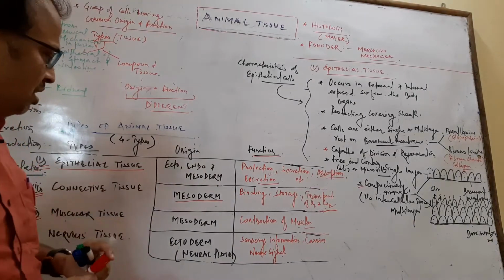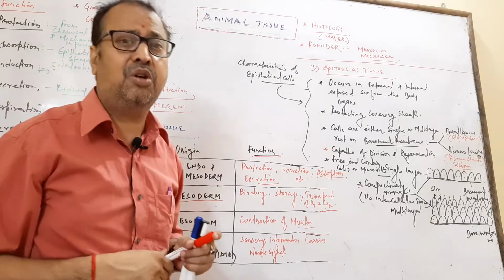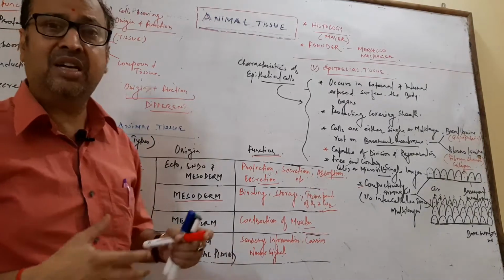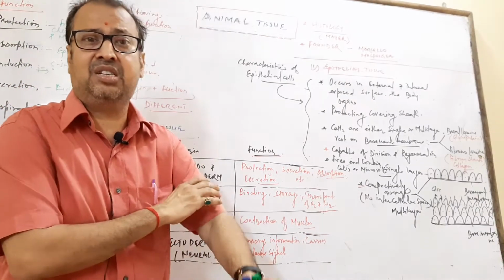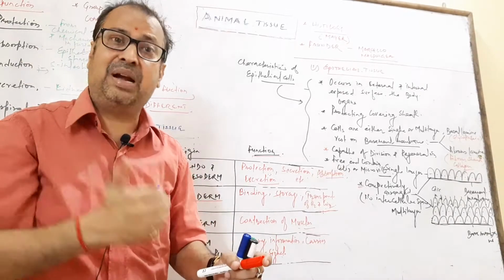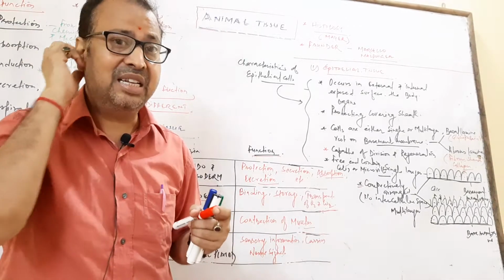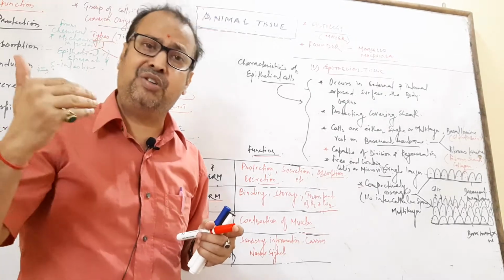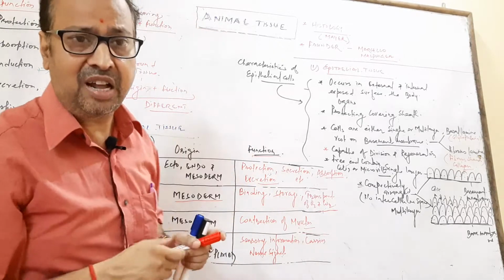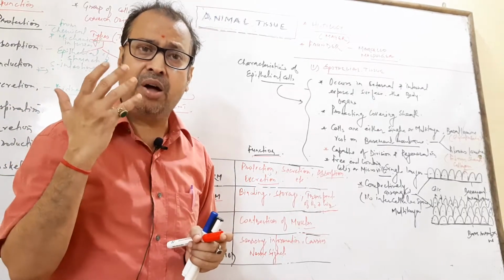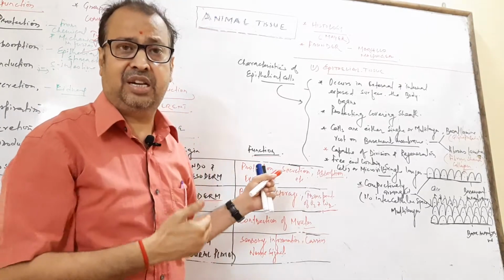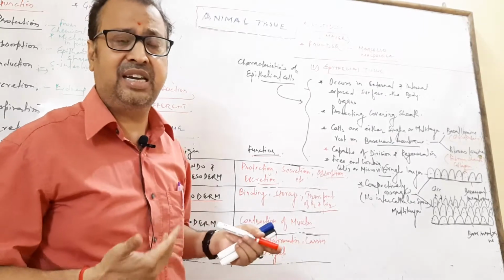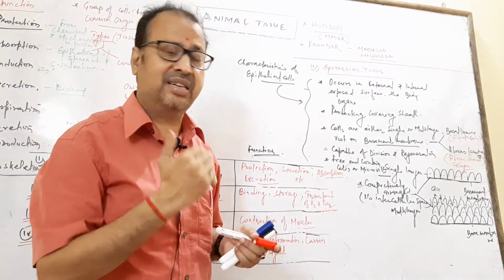Next is the muscular tissue, which also arises from the mesoderm and helps in the contraction of the muscles. How muscles contract, what the mechanism is and how the different cells work are related to the muscular tissue, and we will discuss the types of muscular tissue. We already studied this in the locomotion and movement chapter. The types are skeletal, unstriated and cardiac muscle, which is found in the heart itself.